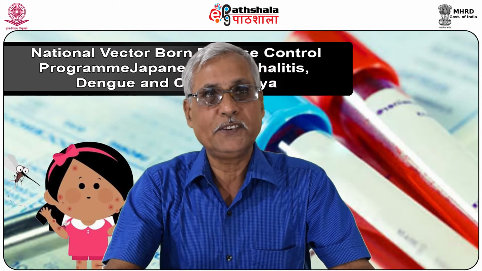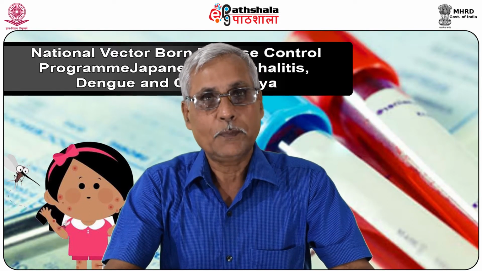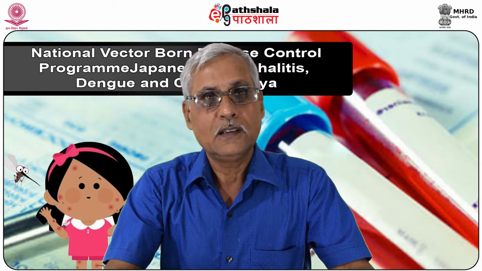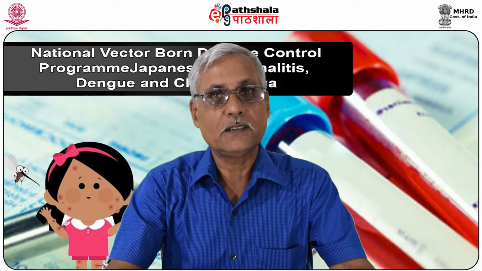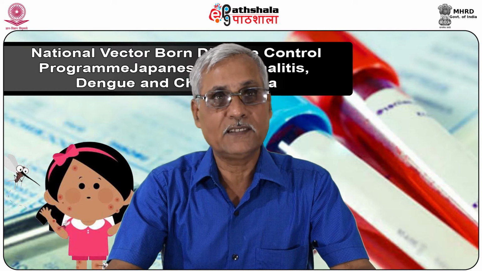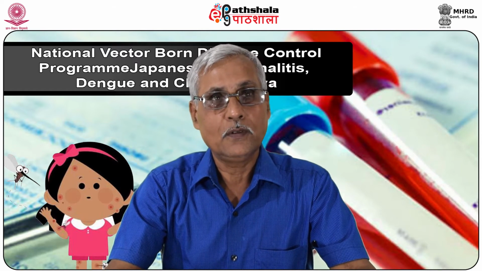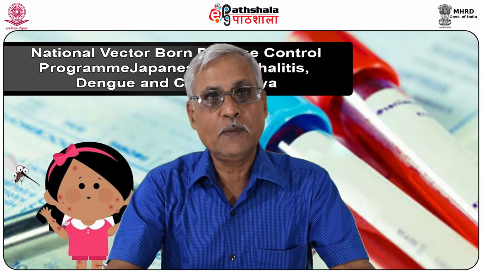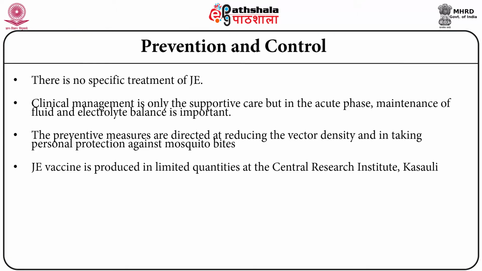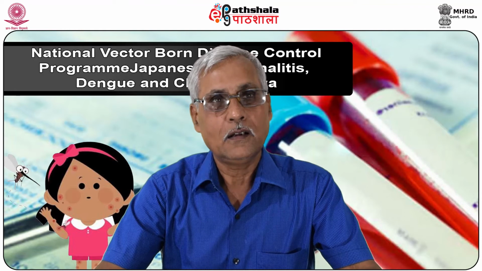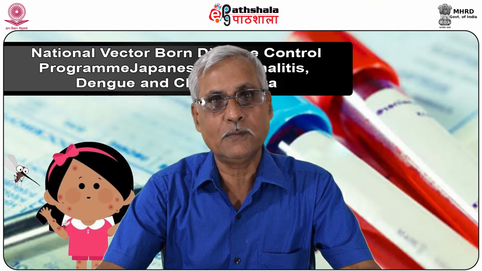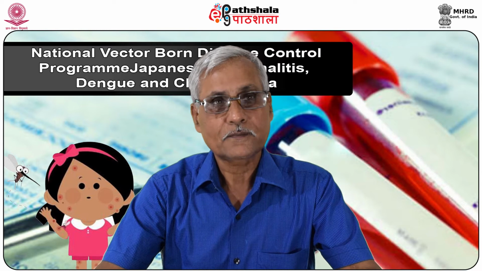Enough efforts have been taken to support the health system so that it will be able to manage these cases when they come to their respective centers. The preventive measures are directed at reducing the vector density and taking personal protection against mosquito bites. JE vaccine is produced in limited quantities at the Central Research Institute, Kasauli. With JE vaccination, 3 doses of the vaccine provide immunity lasting a few years.